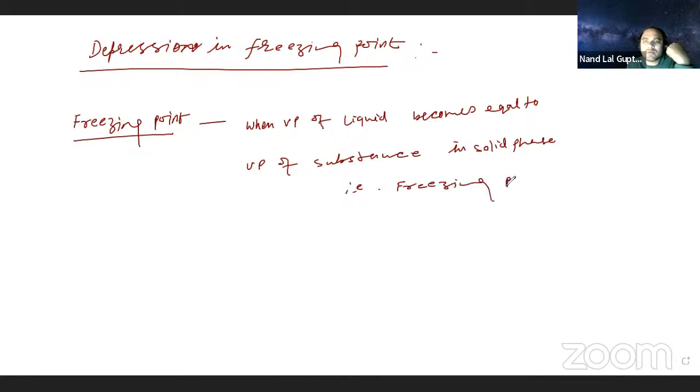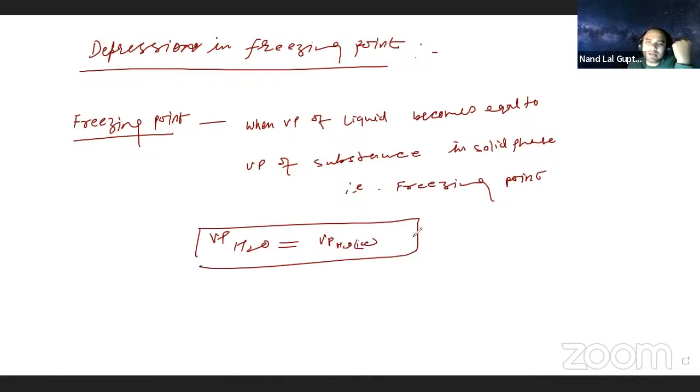So if you talk about water, you take the water, its vapor pressure will be something. And if it is the H2O solid, means ice, it becomes the ice. Both the vapor pressures are equal. It means that point is known as what? That is freezing point. This is what is called freezing point.